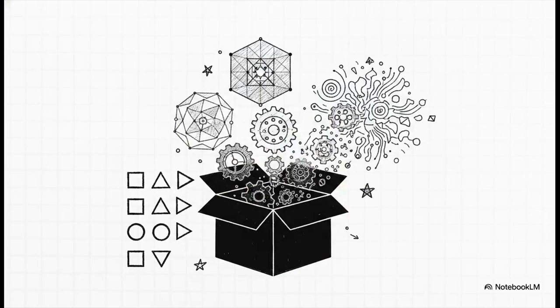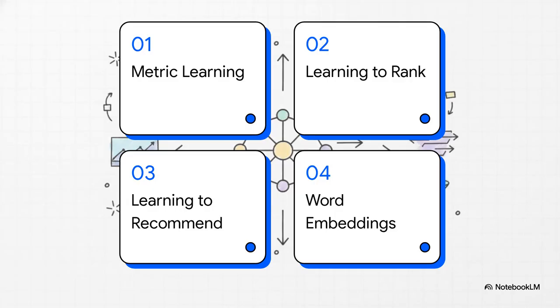It's math. You see, basic machine learning is fantastic for straightforward stuff. But predicting complex human behavior? Yeah, that requires a totally different level of sophistication. To really wrap our heads around how the web works today, we need to metaphorically open up the black box. We're going to look at 4 highly advanced algorithms that handle all the crazy nuance of our preferences, our language, and our everyday choices. And to do that, we have a pretty clear roadmap. First, teaching machines to measure. Second, ranking your search results. Third, recommending your next binge. And finally, understanding words through context.